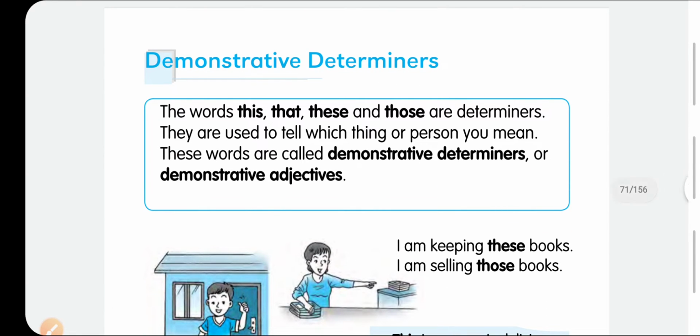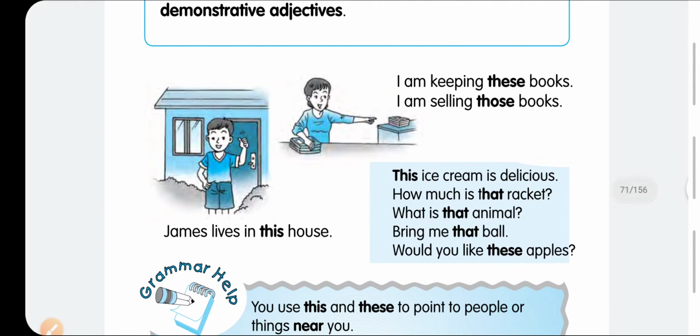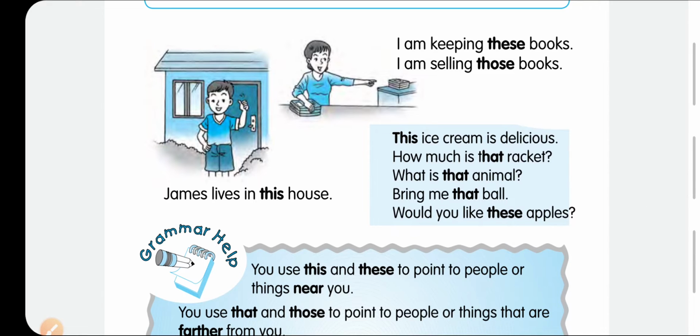Now we will come to the demonstrative determiners. It is quite easy. The demonstrative determiners are this, that, these, those, which are used to describe a thing or person. They may also be called demonstrative adjectives. We have already read about it in the previous lessons, so we will not go through the details. I am keeping these books, I am selling those books, James lives in this house.